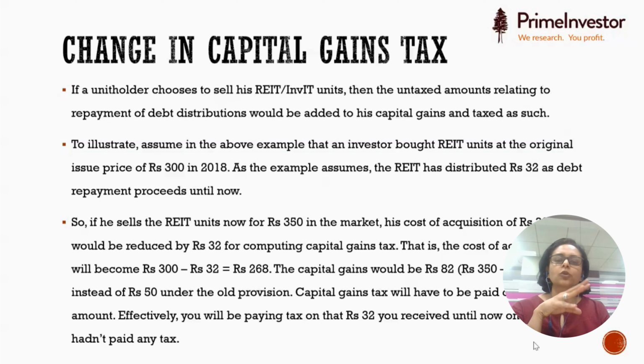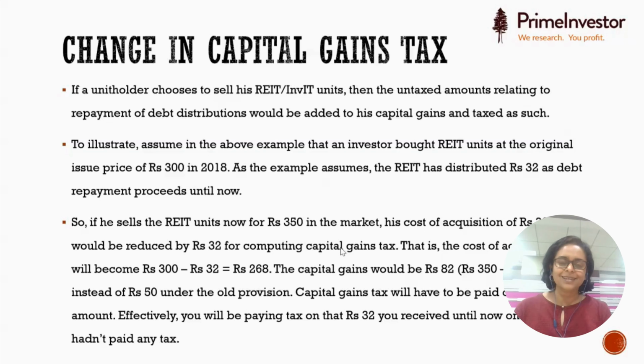And normally, what would you have done? Your capital gains will be 350 minus 300, 50 rupees. But here's the hook. The income tax authorities tell you your cost of acquisition is not 300, because 32 has been repaid to you. So 300 minus 32, 268 is your cost of acquisition, right? So what does that mean? If my cost of acquisition is 268 and my sale price is 350, my capital gain is not 50 but 82, right? So 350 minus 268, it becomes 82 instead of 50.